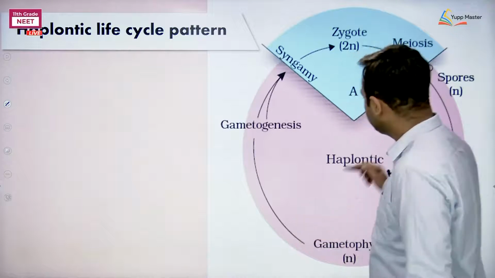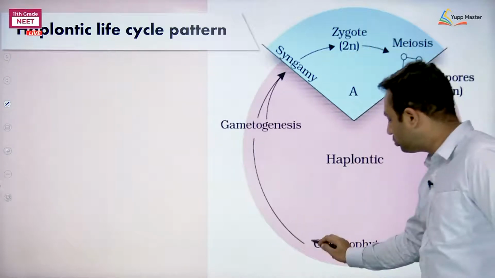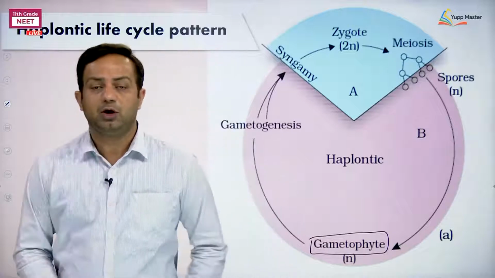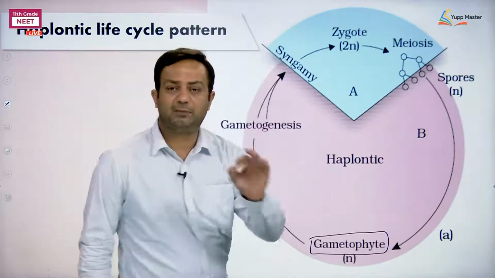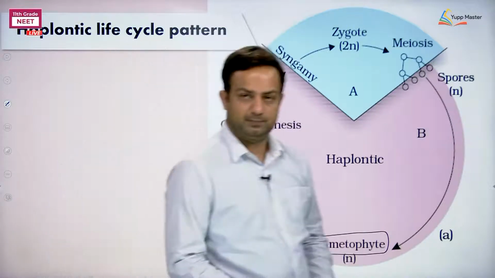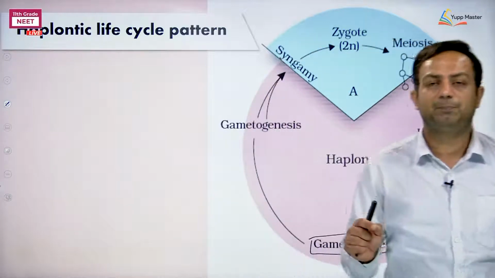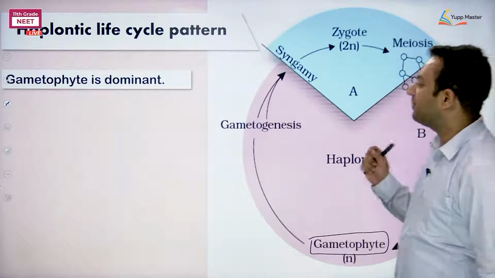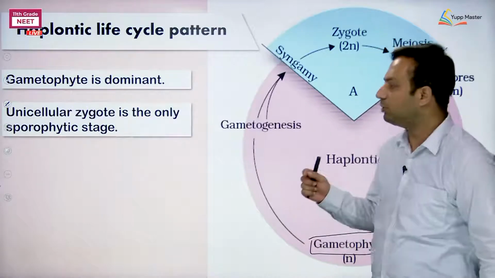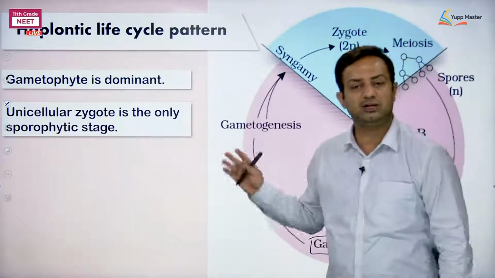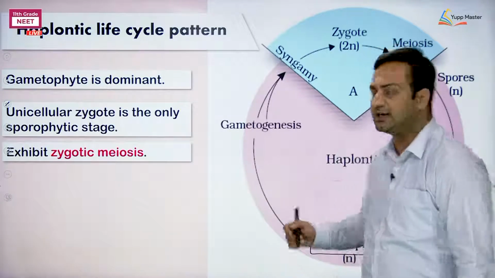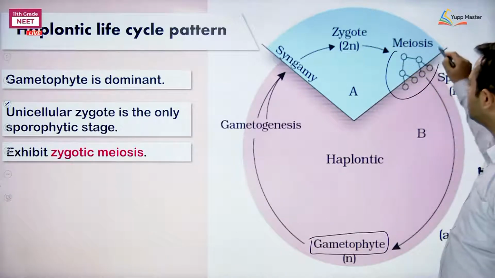For example, if the gametophytic generation is longer, of more duration, whereas the sporophyte is confined to the unicellular zygote only. So here is the thing: gametophyte is dominant, number 2, the unicellular zygote is the only sporophytic stage, and thirdly, it exhibits zygotic meiosis. See where the meiosis is taking place?